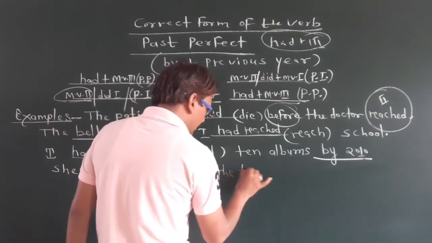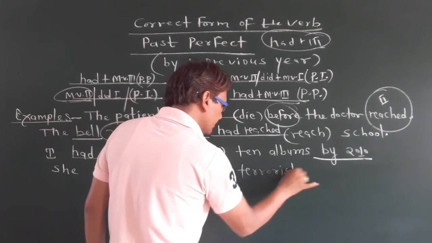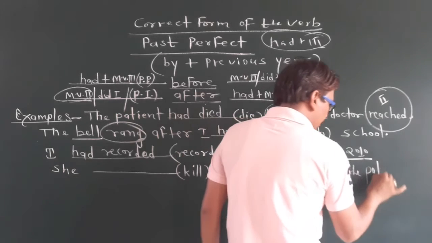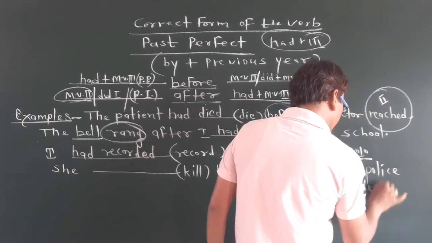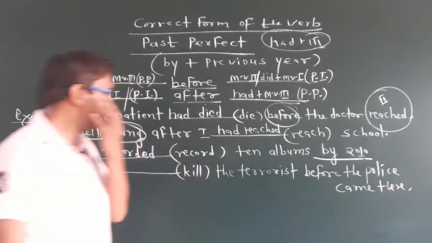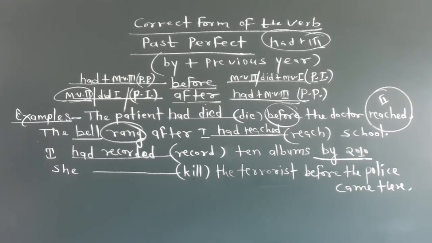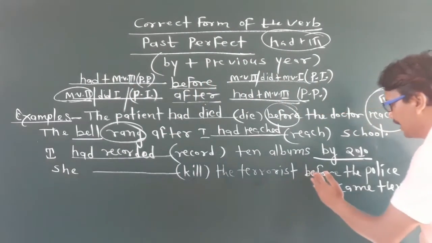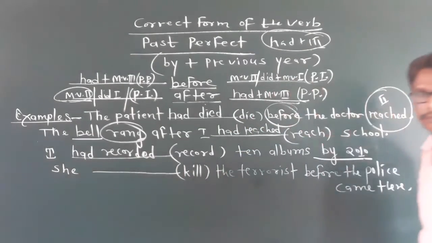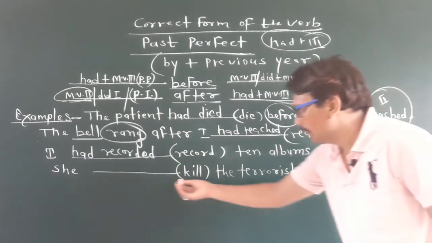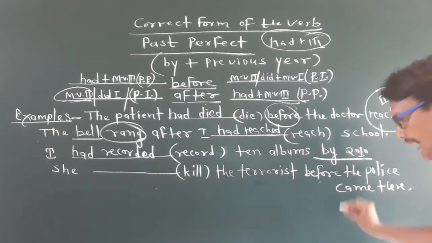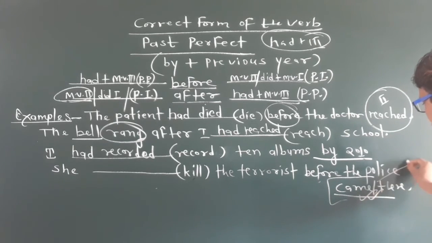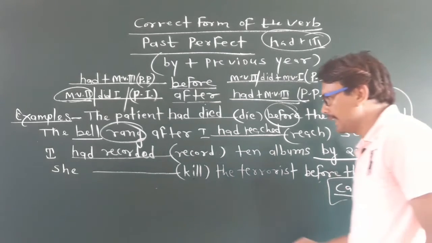She killed the terrorist before the police came there. This is your next sentence, dear students. Two clauses are given in this sentence. One clause is with "before", the preposition given here, and the second clause is given here. And in the second clause, you get the second form of the main verb, meaning past indefinite tense.